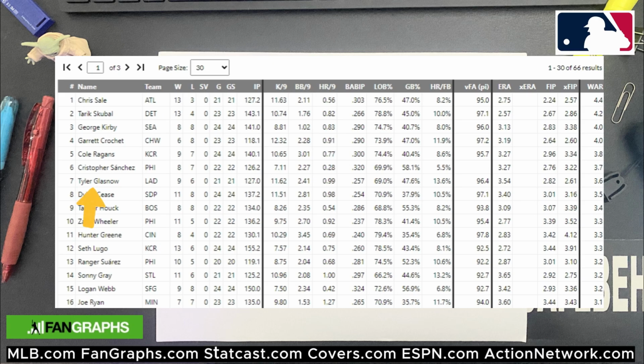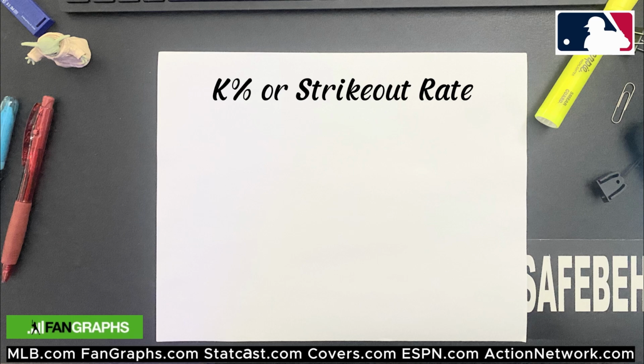Looking up at Tyler Glasnow, he has a 3.54 ERA, a FIP of 2.28, and an XFIP of 2.61, meaning he may have already seen some bad luck, a bad game or two where he gave up a few runs, but is expected to either pitch better or have some defense normalize if that's been the cause of the early struggles. Next, we have strikeout rate.